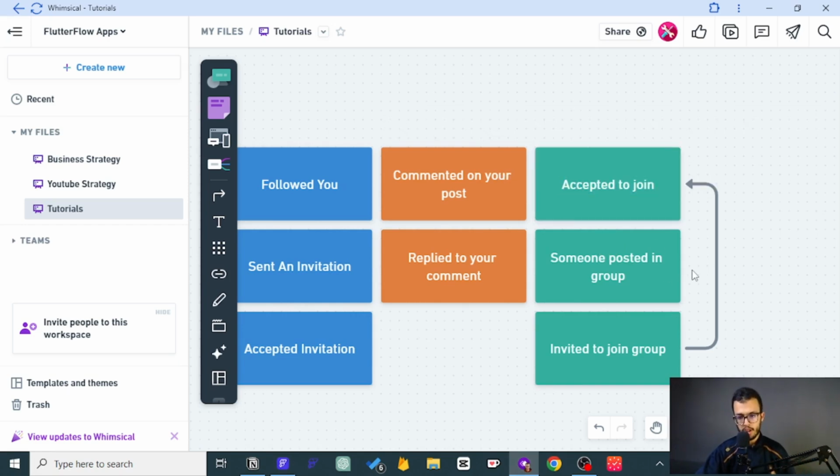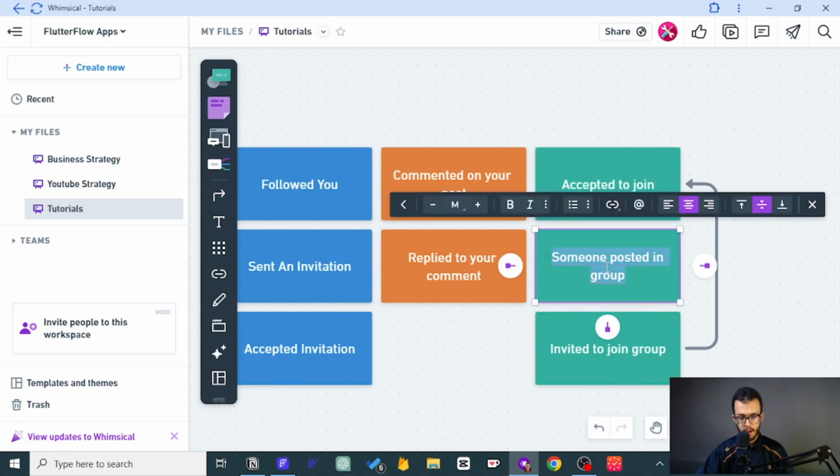Now let's move on to the next one, which is when someone posted in the group. Why this is important is because if you join a group, then you are going to be interested in getting notified whenever something new is being posted there. That's why we want to create this type of notification. So let's go ahead and do it.